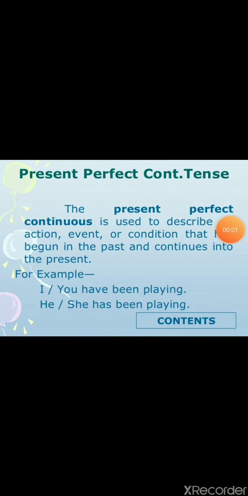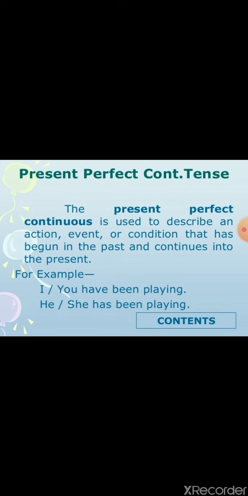All the time students get confused in present perfect continuous and present continuous. Now look at the difference. The present perfect continuous is used to describe an action, event or condition that has begun in the past and continues into the present. So for example, I or you have been playing, he, she has been playing.